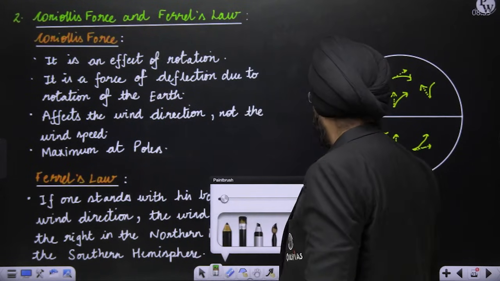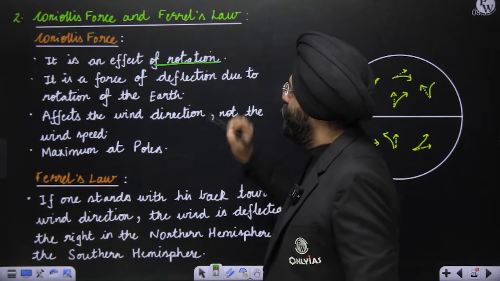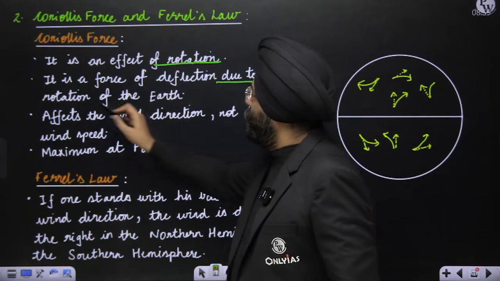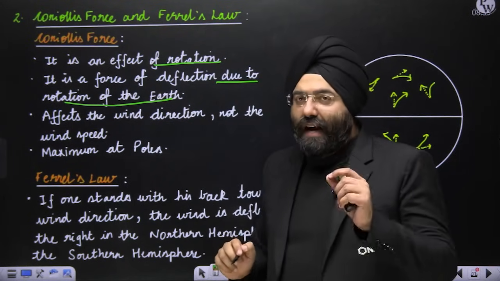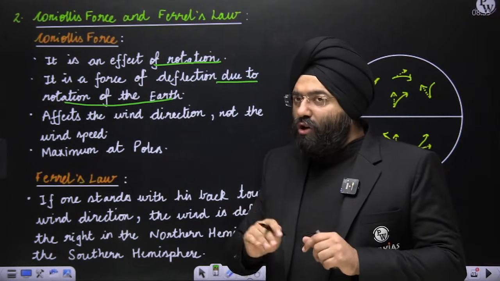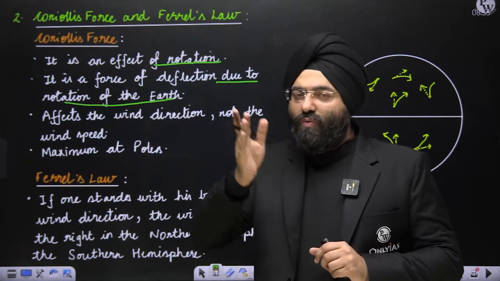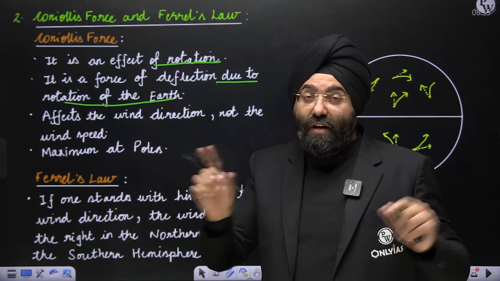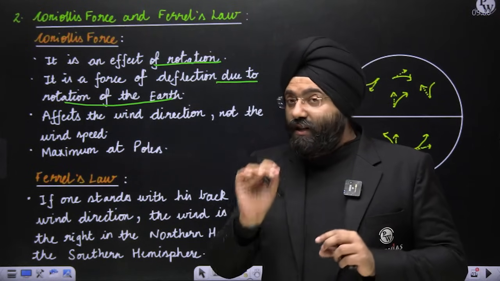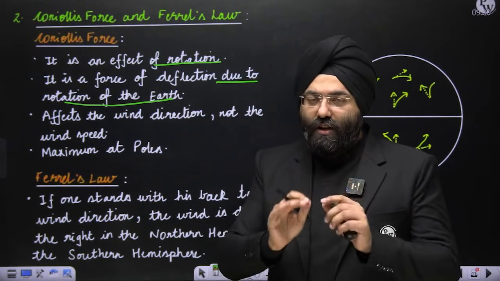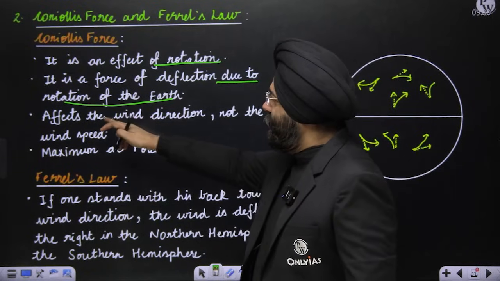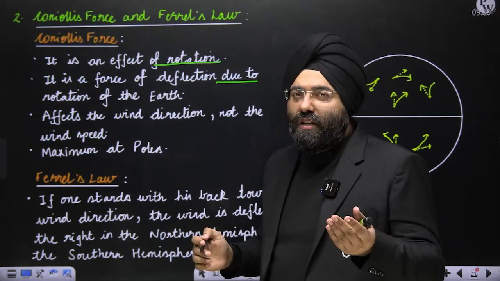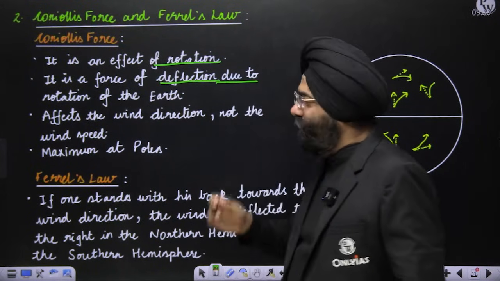Coriolis force or Coriolis effect is basically an outcome of the rotation of the earth. First of all, it is an outcome or effect of the rotation. It simply says that there is a force of deflection due to rotation of the earth. That means it says simply, because of the rotation of the earth, when the wind is moving, there is deflection. It does not say anything about right, left, this and that. No. Please understand this very well.